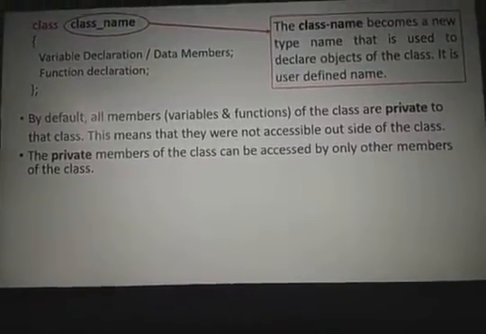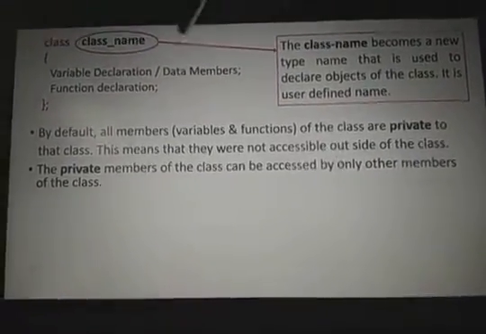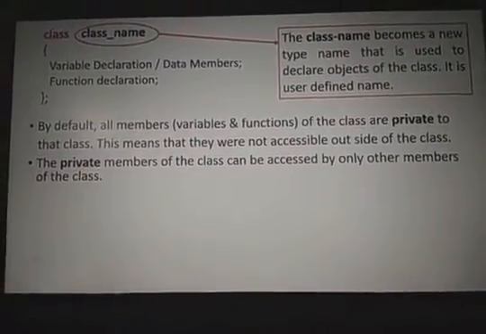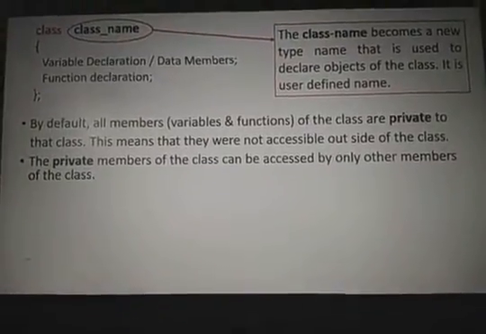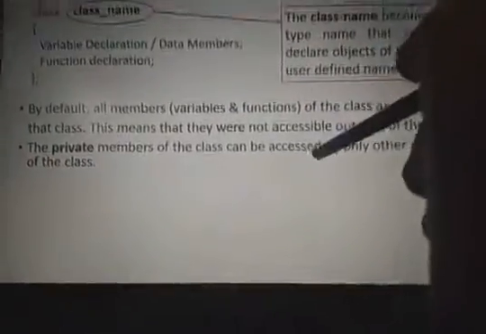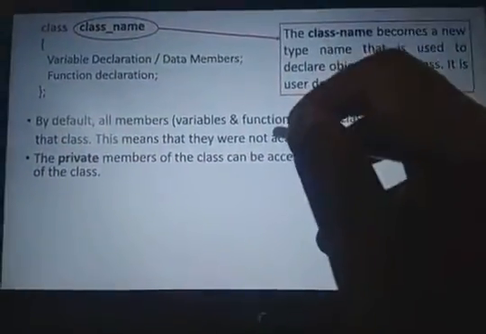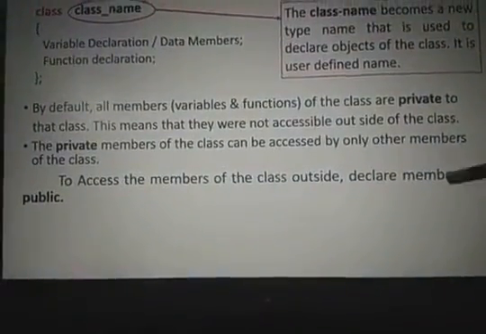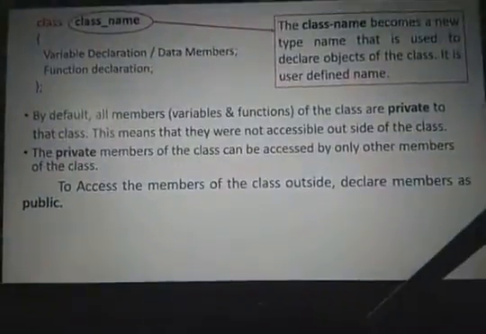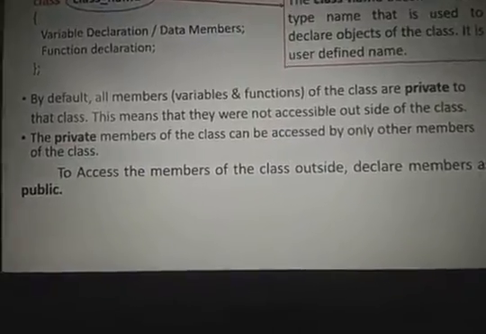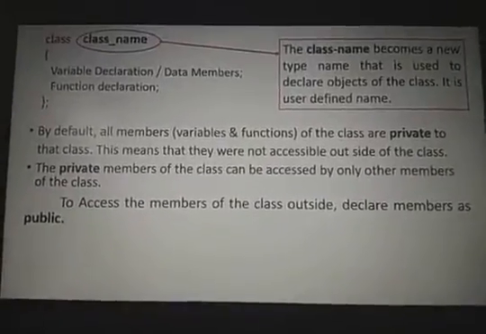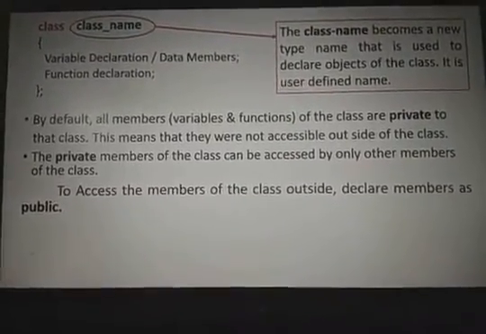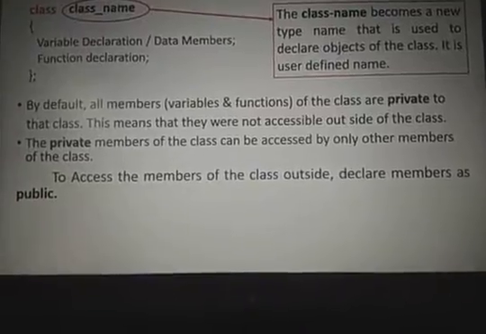So that is the reason whenever a function or variable is declared in the class, by default those are private, no person can access the members. But my requirement is that I want to access these variables. Then to access the members of the class outside, we can declare the members as public. If you are in the classroom and you are locked in, then no one will access you. If no faculty comes to your class to teach the subject, is there any use of you people? No.